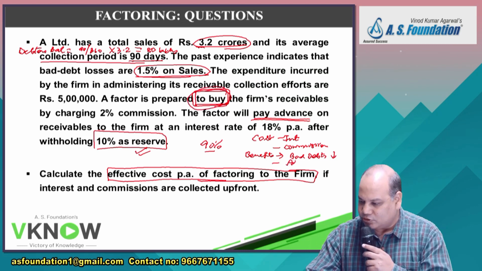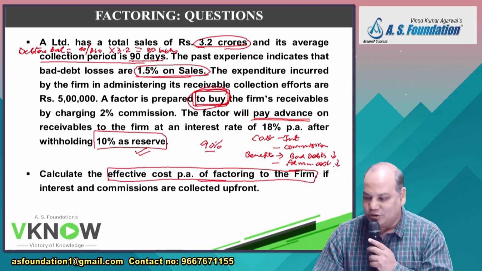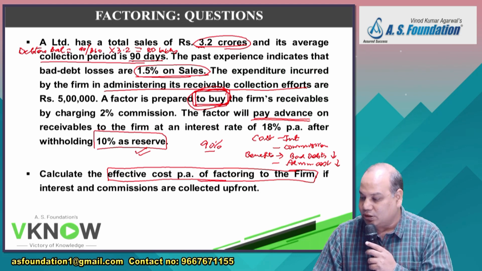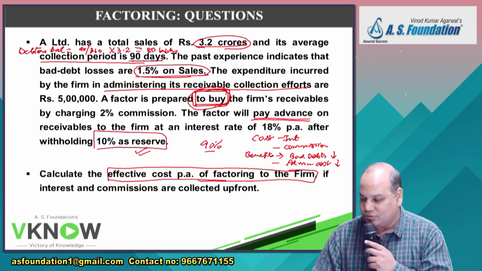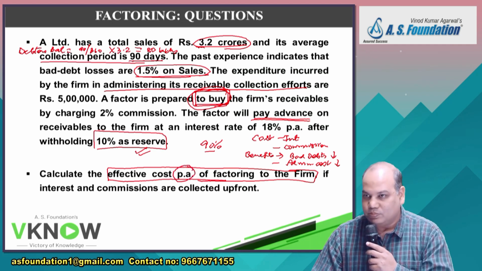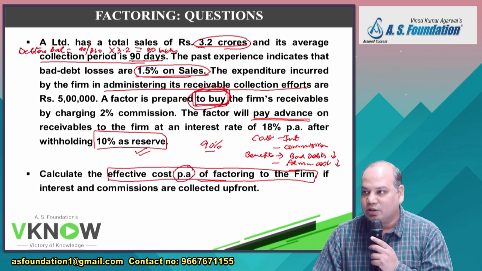And second, your administration cost of 5 lakh you don't have to incur; administration expenditure will be reduced, because the factor will take all the responsibility of collection and bad debt. So you have to add interest plus commission, minus bad debt, minus administration cost. That is called effective cost. Then you have to convert it into per annum in percentage.